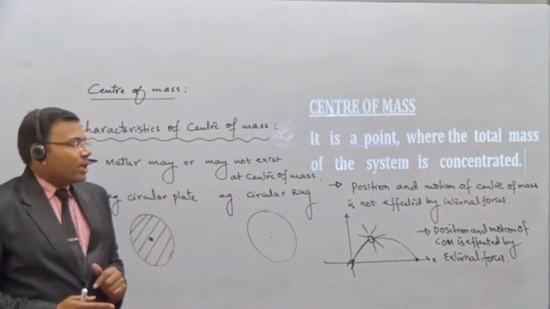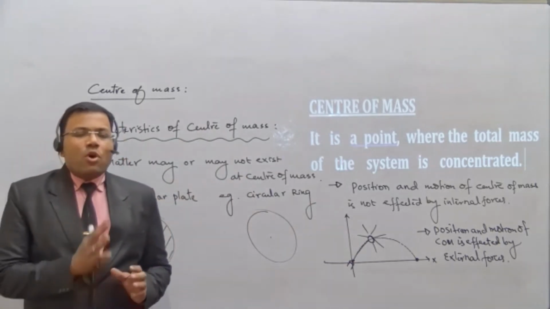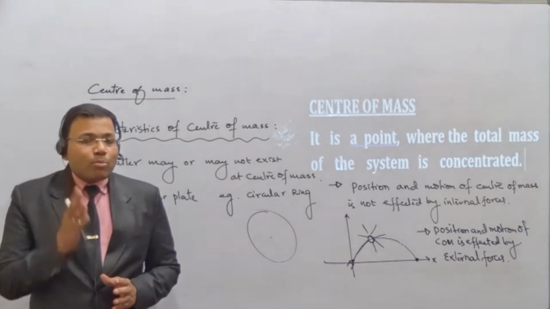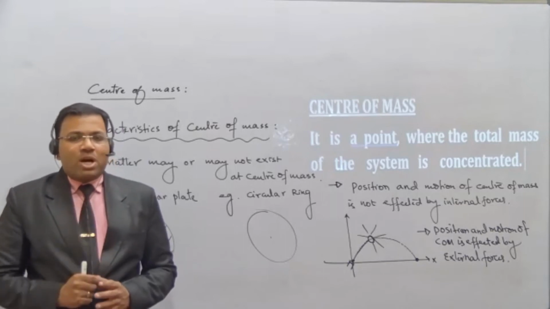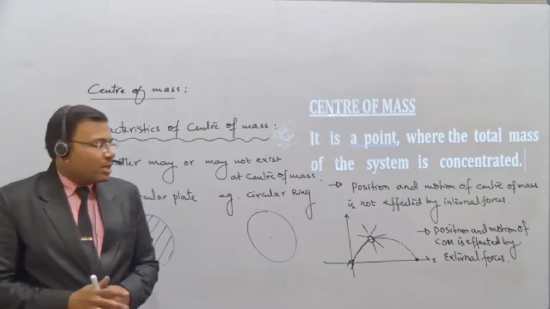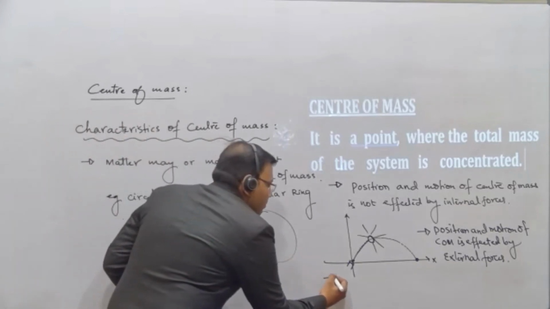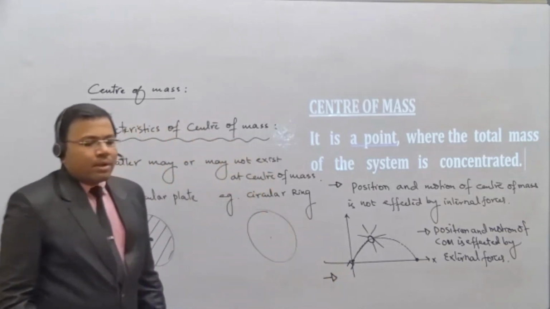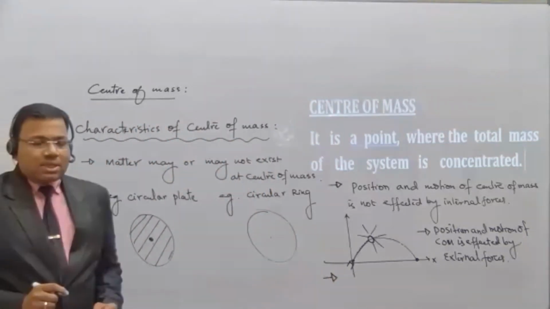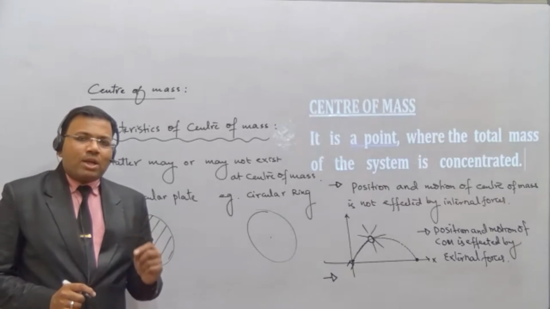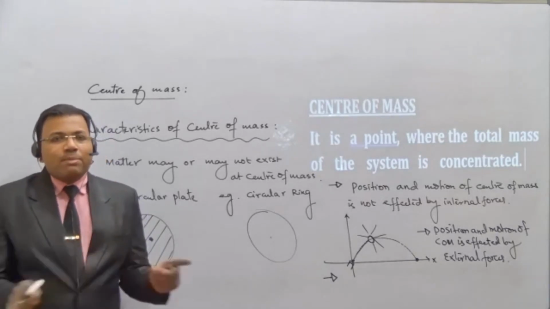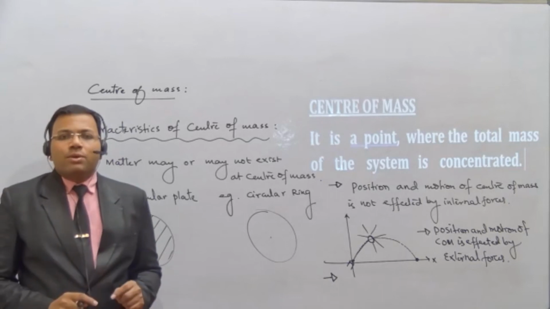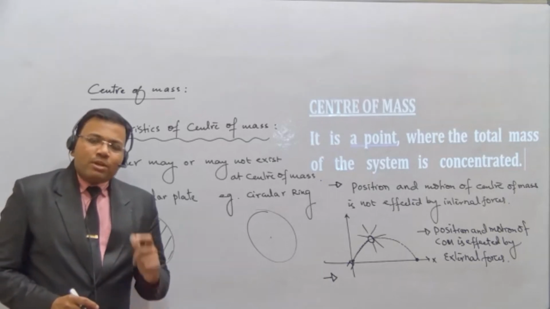The next property is, if you take the moments of all the masses, the moments of all the particles, about the center of mass, it is always zero. If you take the moment of all the particles about the center of mass and sum them all, then the answer should be 0. What do you mean by moment?